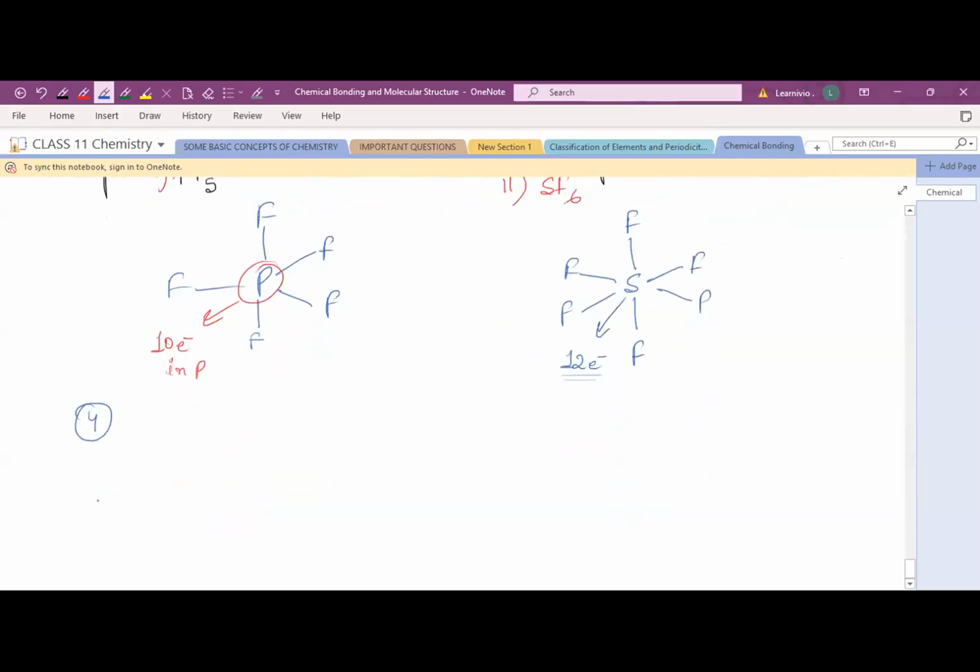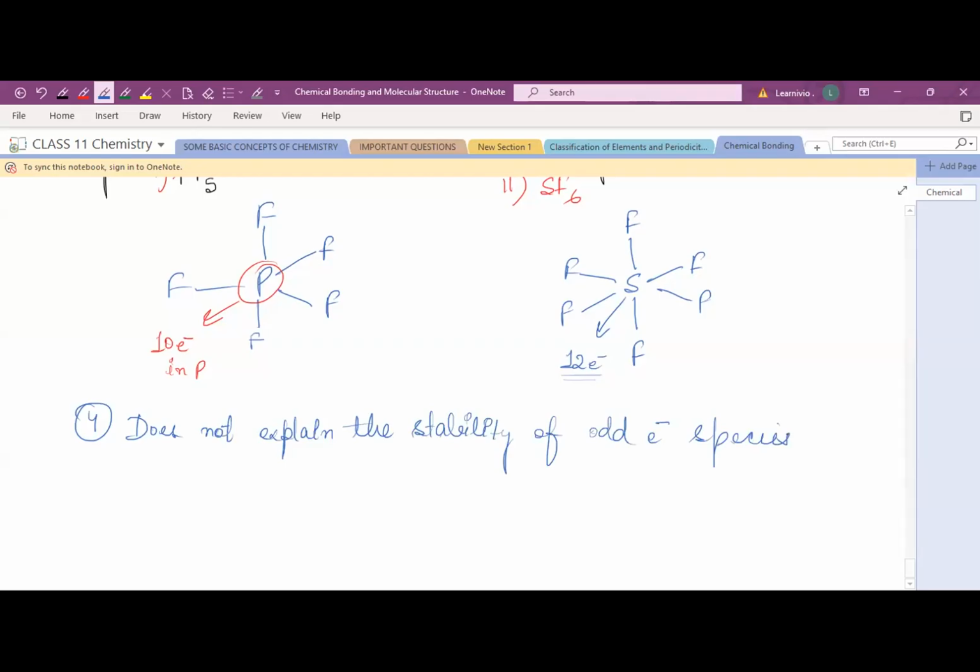Fourth one. Write down the fourth limitation. It does not explain the stability of odd electron species. Odd electron species. Now, what does it mean?